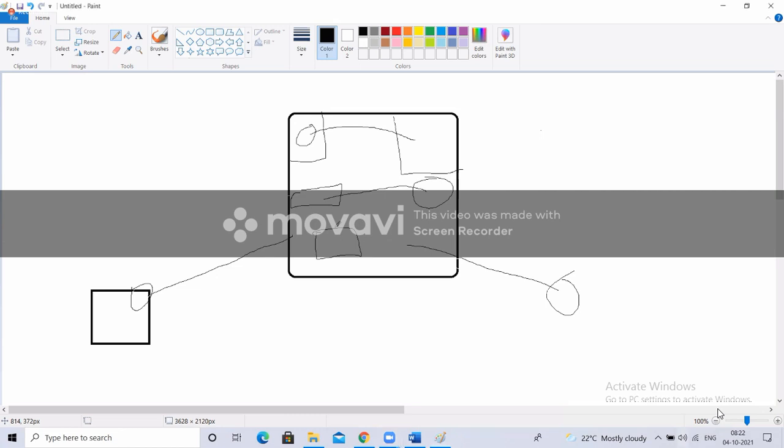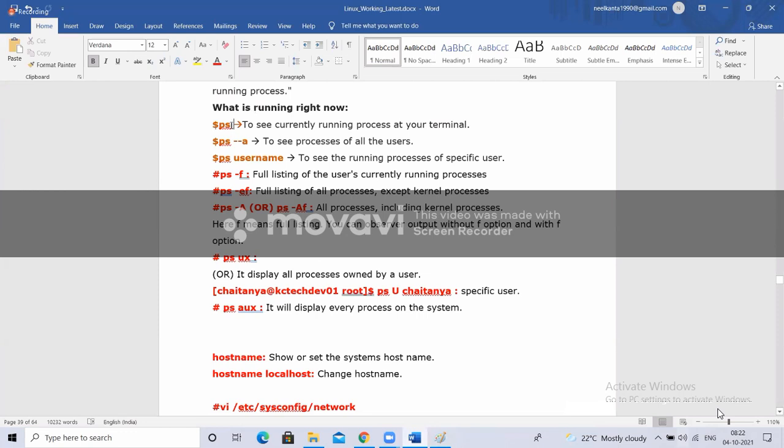So like that. Now I want to see, for example, we are running so many processes in the background. I want to see how many processes are there. PS is the command. Okay, PS, I'll show you. This will show you the currently running processes on your terminal, how many processes are running. And that is for that particular user who has logged in, how many processes that user has running.